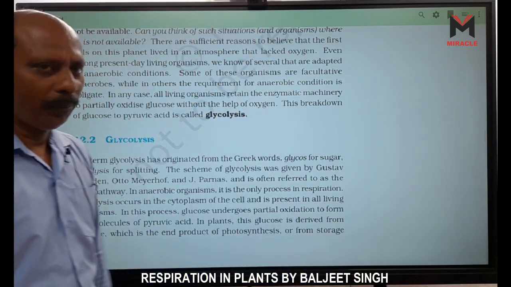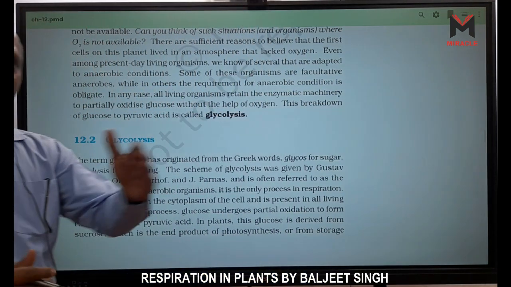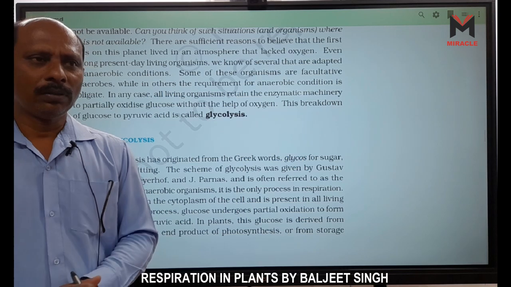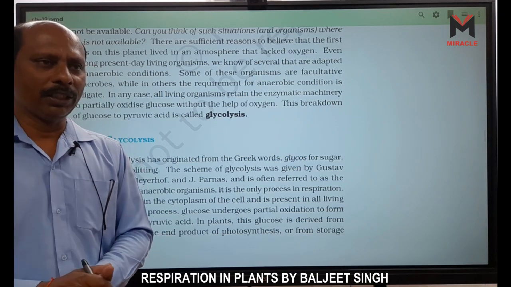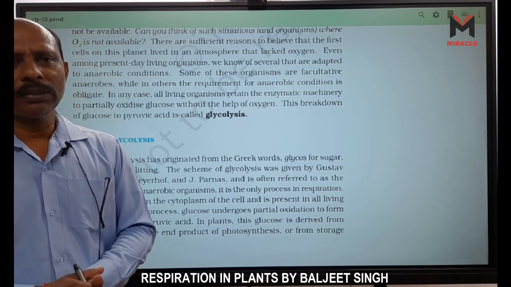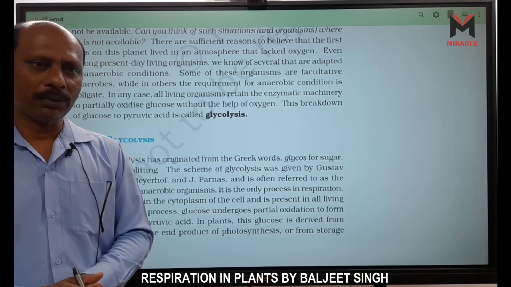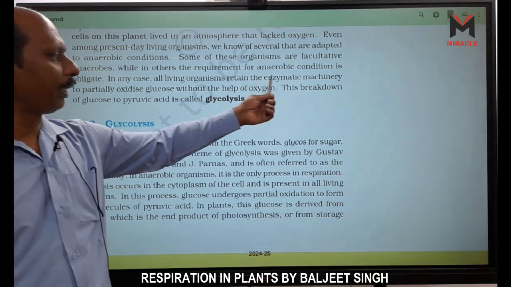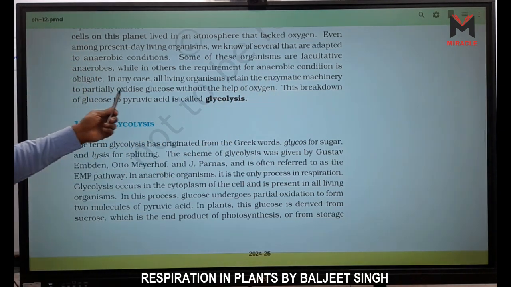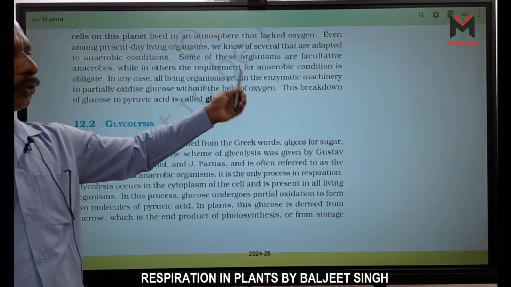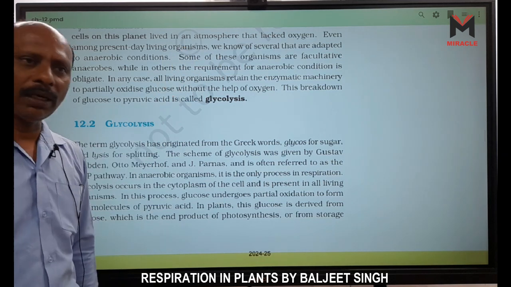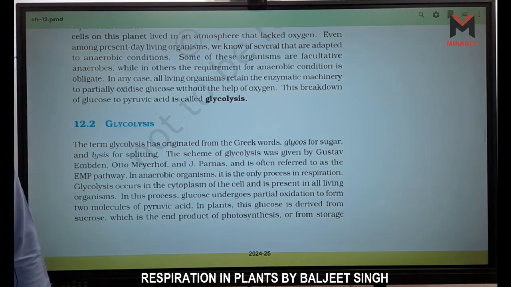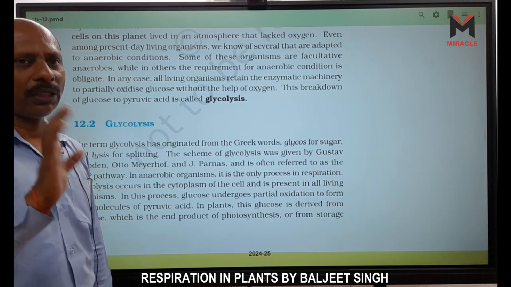Obligate means if oxygen is absent, they can survive in the anaerobic condition. Facultative means they cannot survive in anaerobic condition. In any case, all living organisms retain the enzymatic machinery to partially oxidize glucose without the help of oxygen. Now here, in anaerobic respiration, glucose is partially digested or partially broken down.